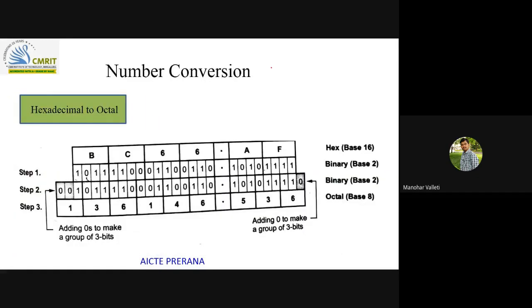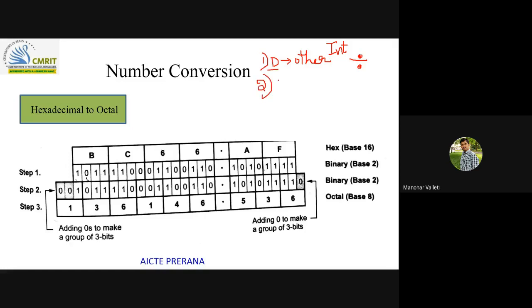So in summary, the takeaways from number conversion are: first, decimal to others. When you are doing decimal to others, for the integer part, divide with whichever number system you are converting to, with that radix you divide the decimal number.